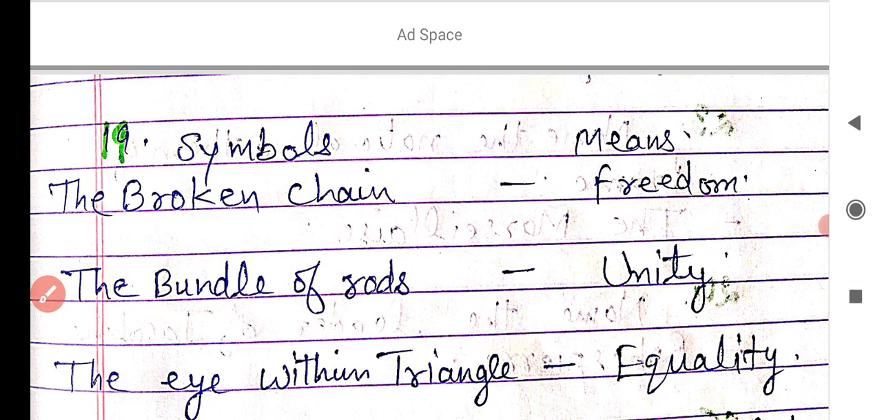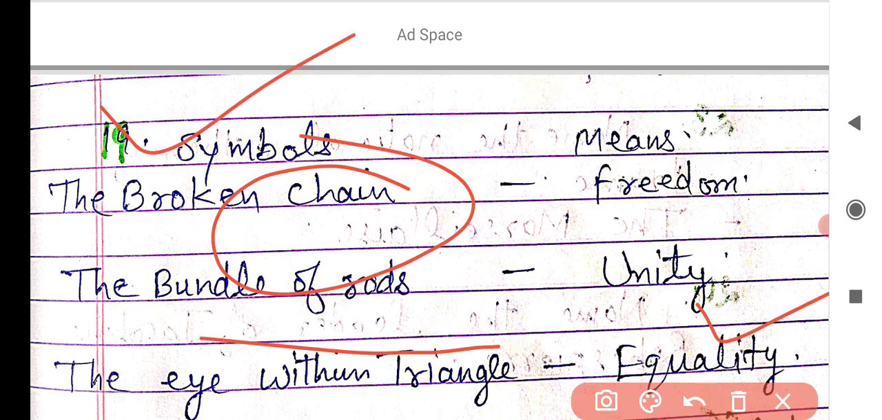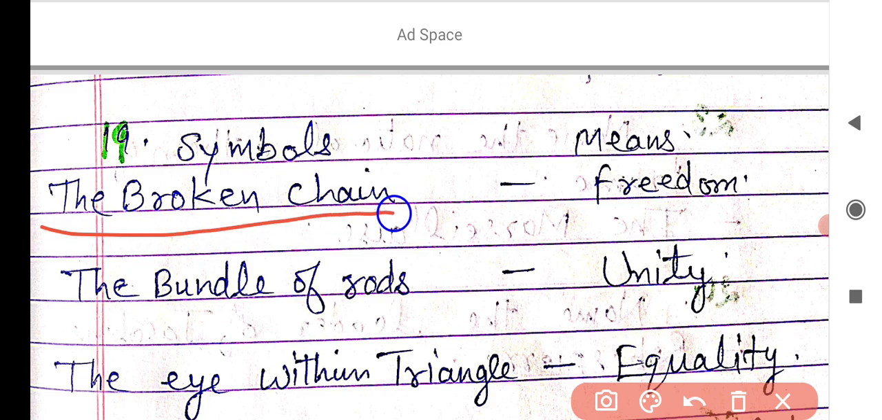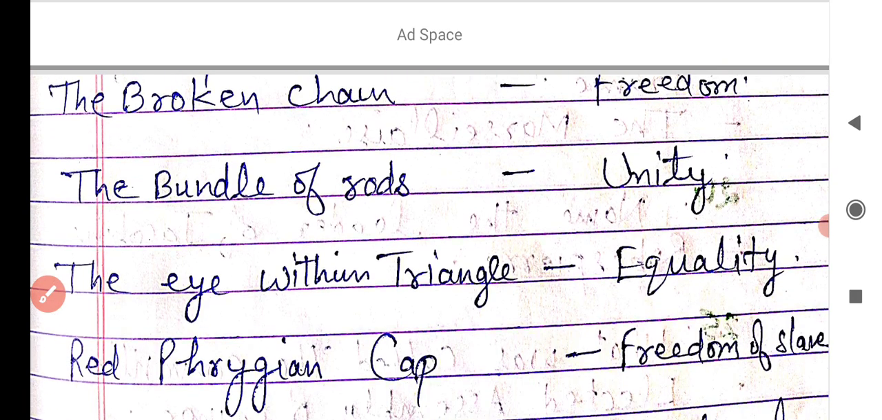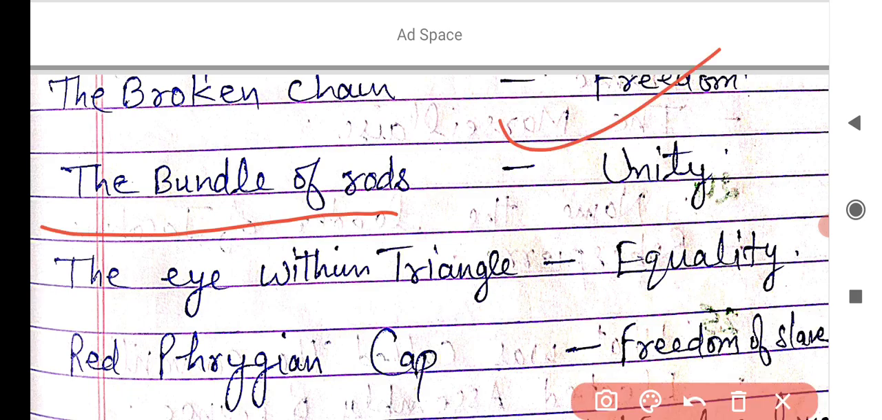And the next is symbols, a major matching question in the exam. The broken chain in the French Revolution was the major symbol of freedom. It means that if your chain is broken, you are free. Next point is the bundle of rods, known as unity. You learned a story in Hindi: Ekta mein bal hai. The bundle of rods is known as unity.